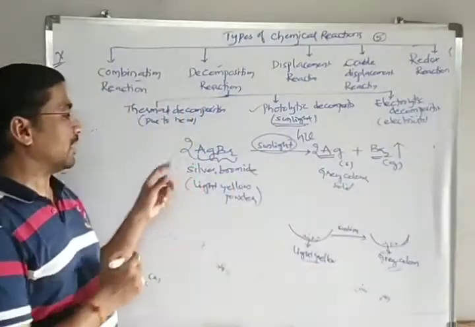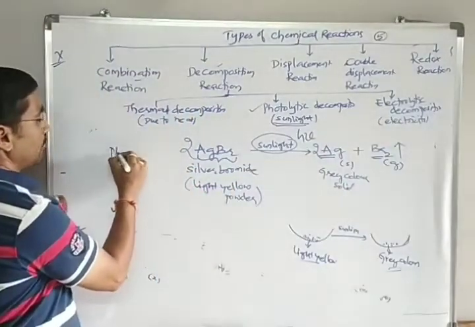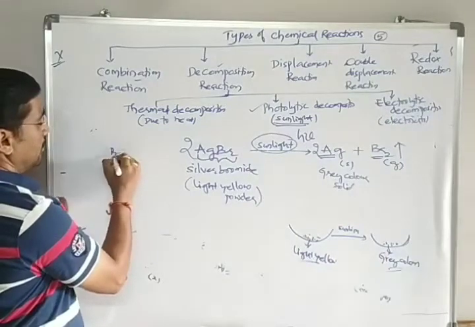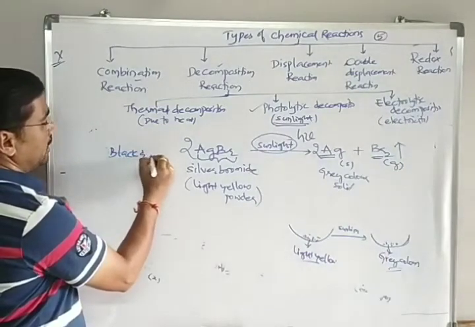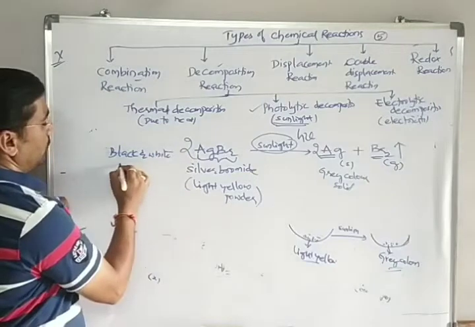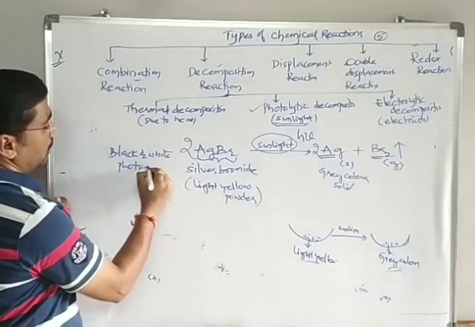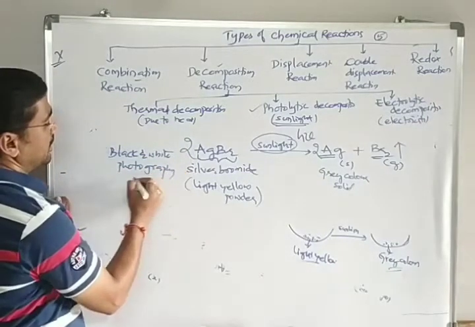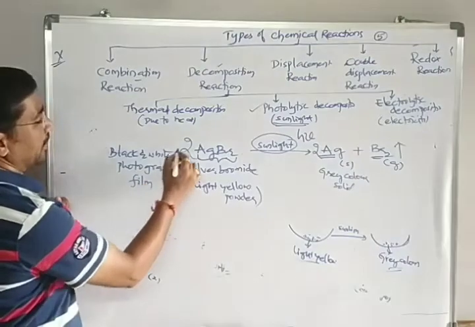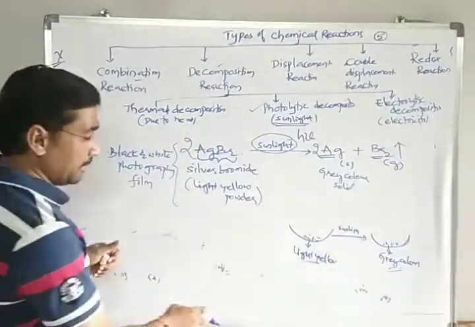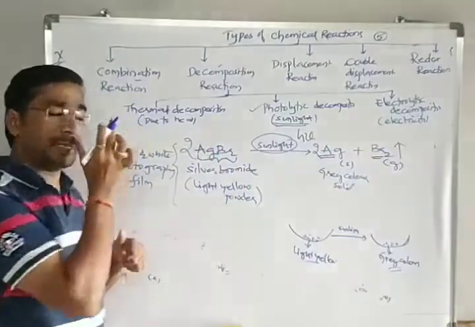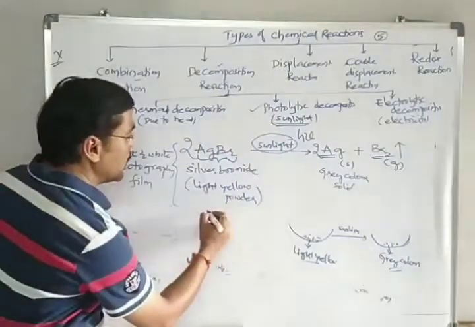You have to take this one. It is used in black and white photography plates or black and white photographic film, you can write. This is used.